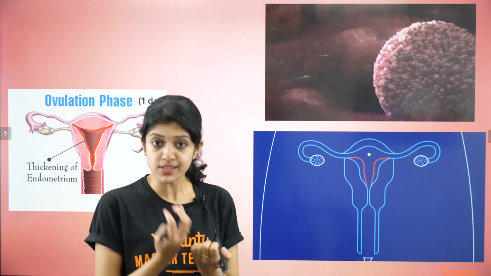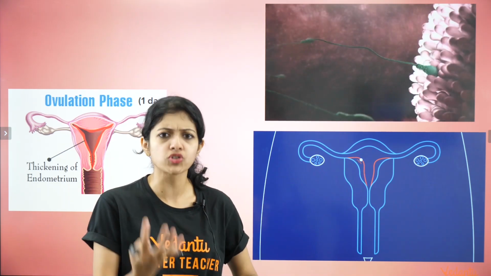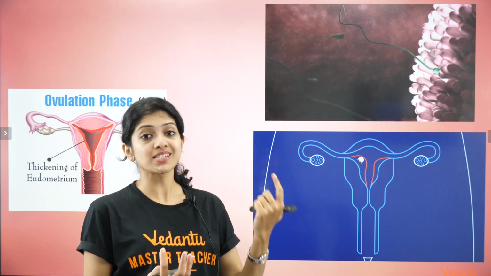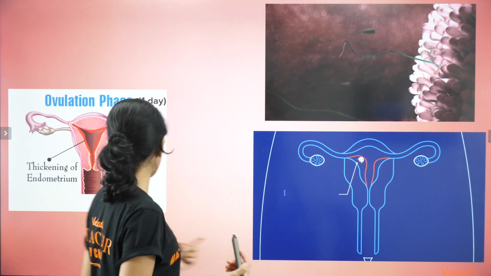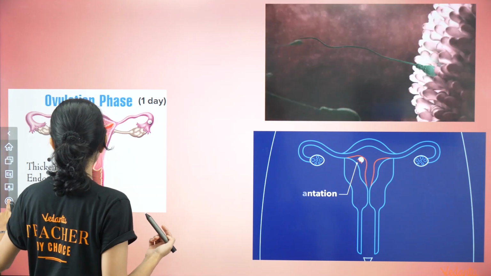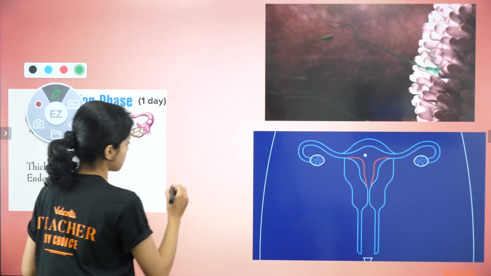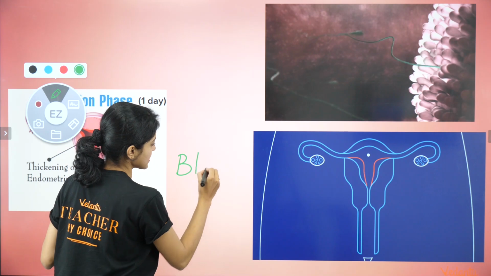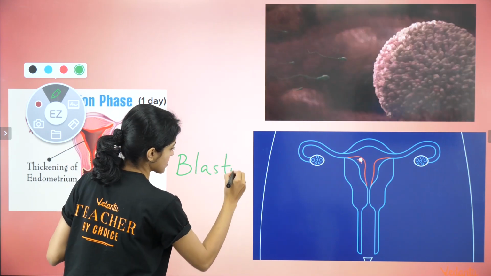After the zygote is formed, it develops further, undergoes a lot of cell divisions and reaches a stage called the blastocyst. Okay? The blastocyst is the structure that you can see in this.